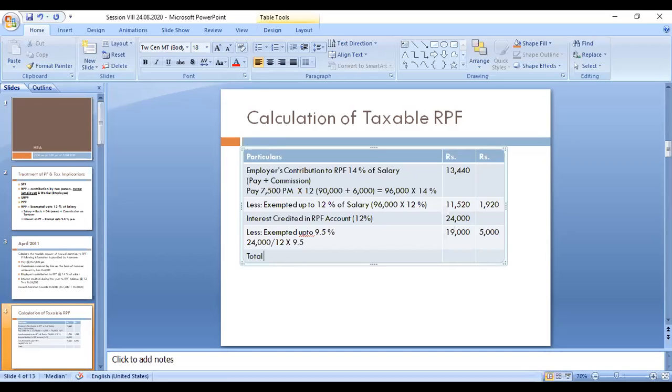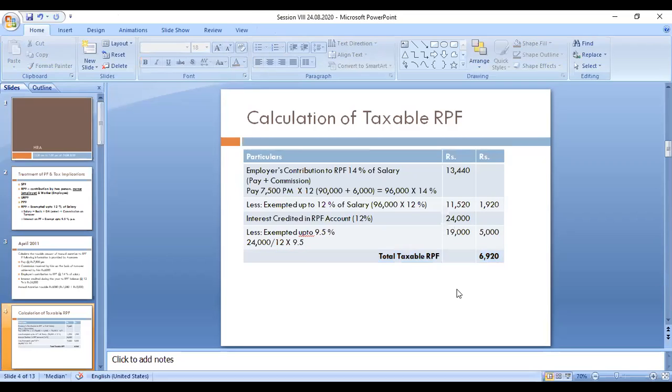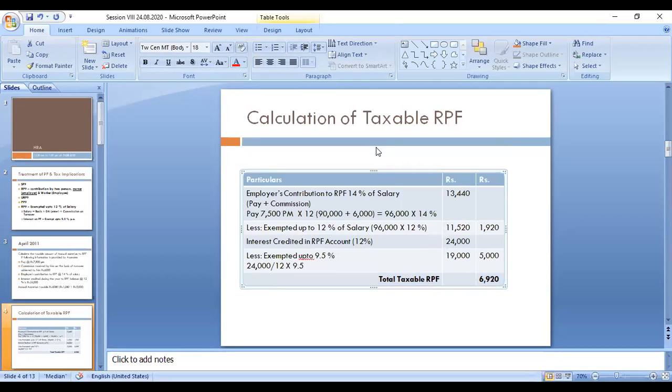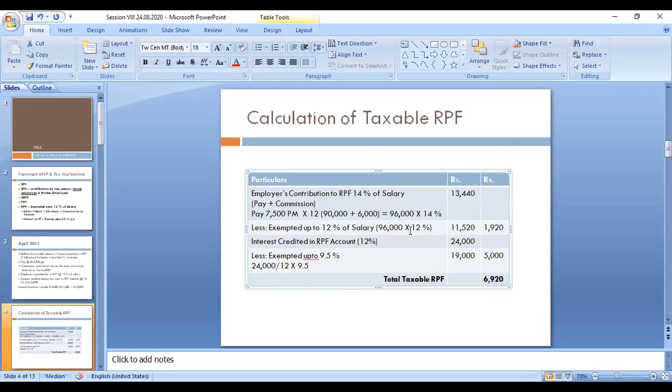So total taxable RPF, recognized provident fund, is 6,920. This question they will ask here as a 5 mark question. Up to 12% only is exempted. So this is the only correct one. You can take a screenshot of this problem. Right, now we can move on to the next one.